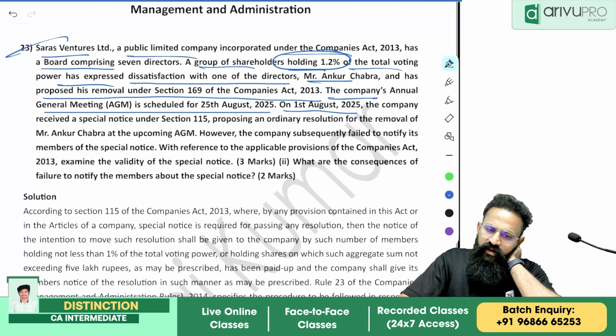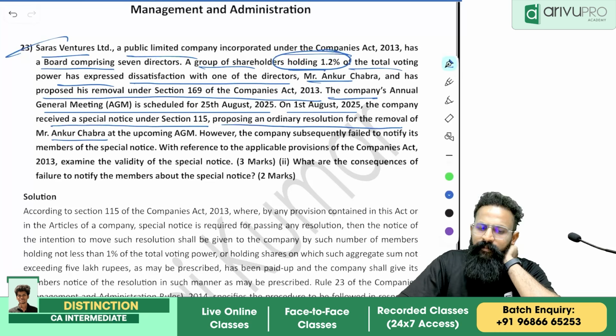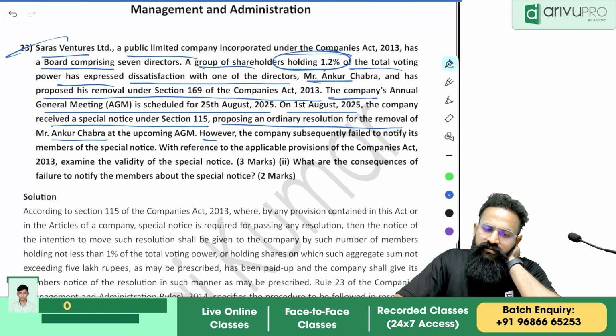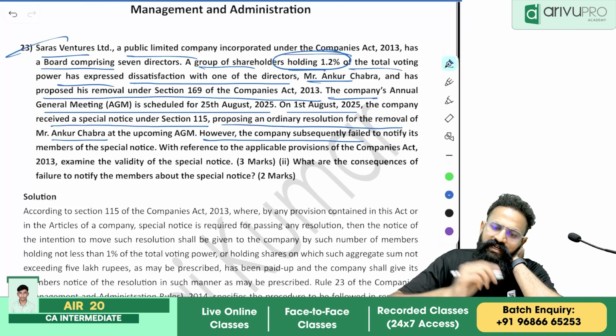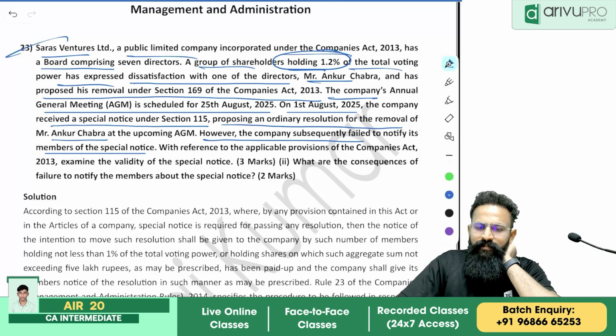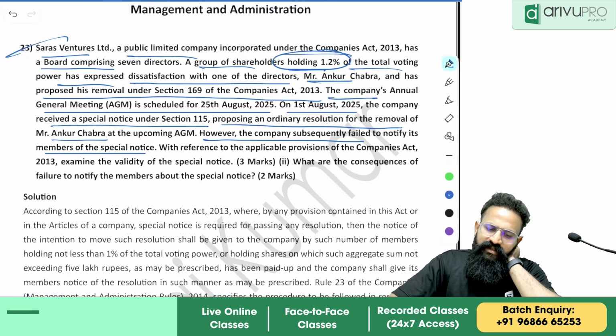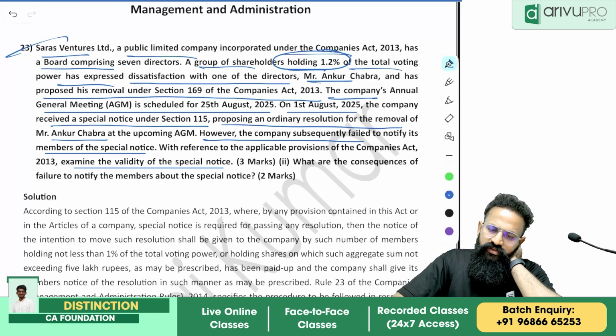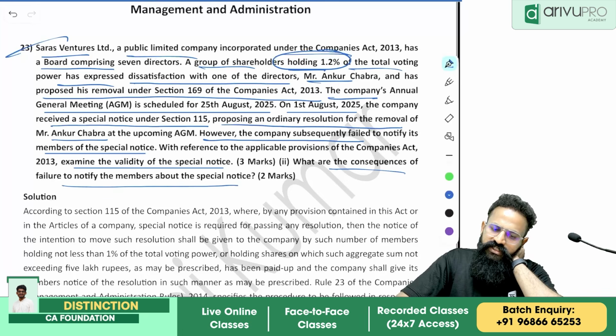On 1st August 2025, the company received a special notice under Section 115, proposing an ordinary resolution for removal of Ankur Chabra at the upcoming AGM. However, the company subsequently failed to notify its members of the special notice. With reference to the applicable provision of the Companies Act, examine the validity of the special notice. What are the consequences of failure to notify the members about the special resolution?